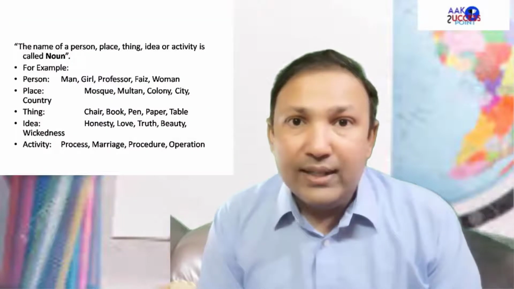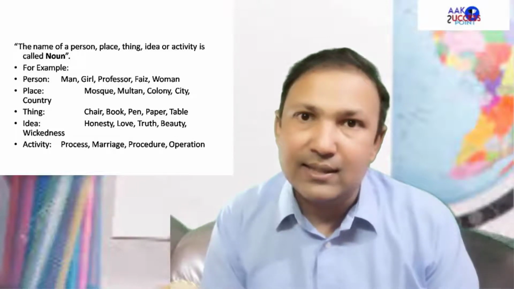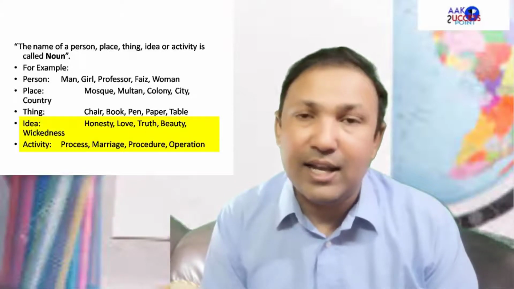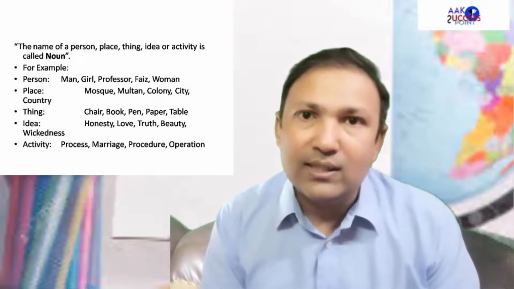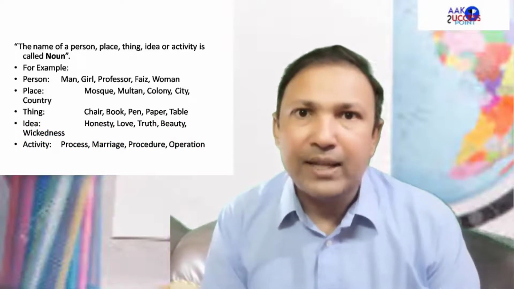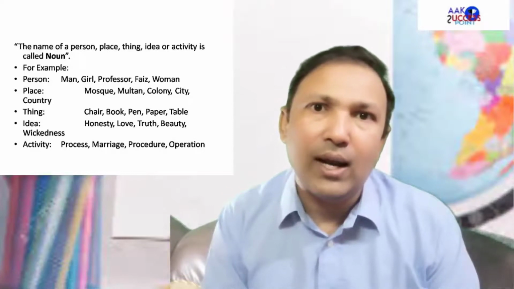So that's the importance of noun, my dear students, and I hope that now you are ready for the proper definition of noun as well. What is a noun? The name of person, place, thing, idea, or activity. That is noun, a word that shows some person, place, thing, idea, or activity. Yes, the last two are quite new for you. The name of an idea or activity, that is noun as well. We'll be talking about that. So what's the proper definition of noun? Any word that shows person, place, thing, idea, or activity.